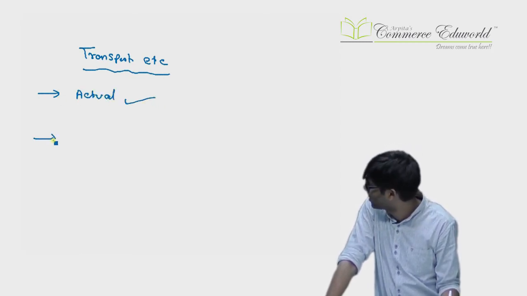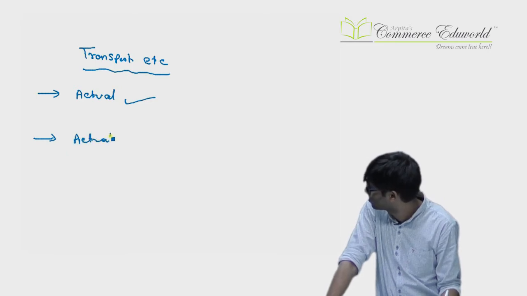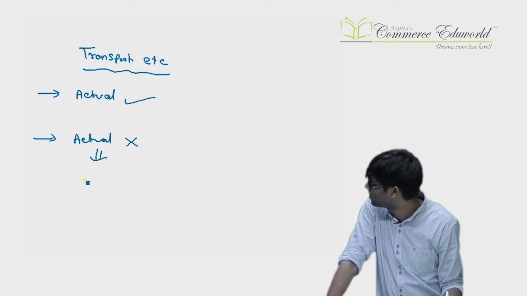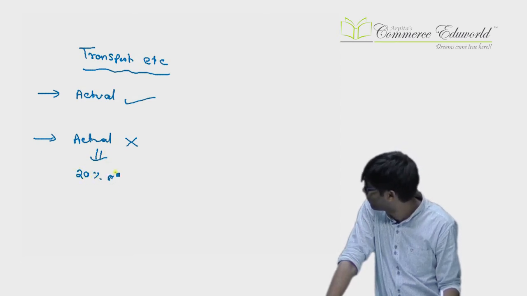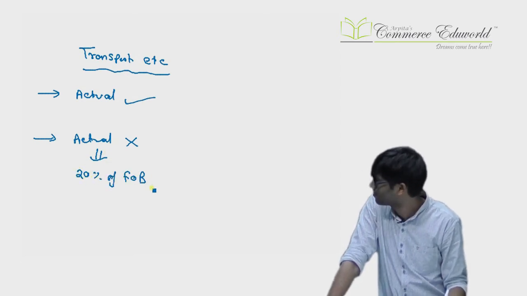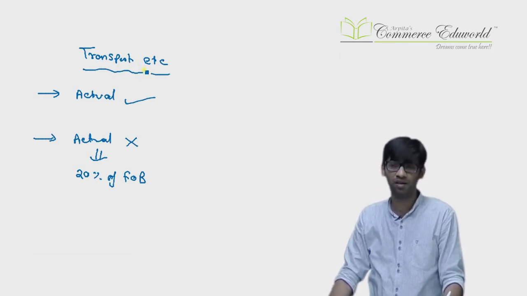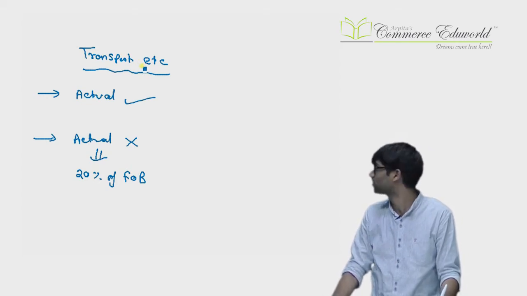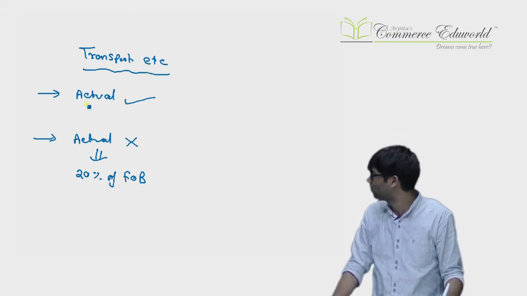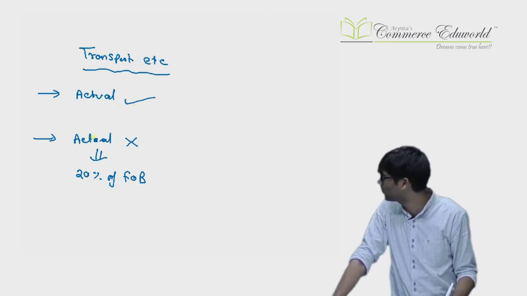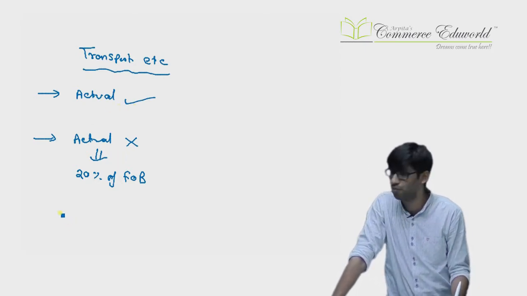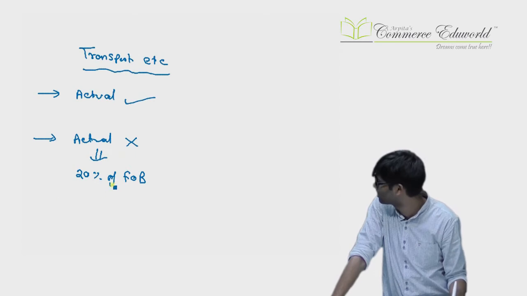If you don't know the actual transportation cost, then they consider 20% of FOB. For transportation etc., meaning transportation, loading, unloading etc. for delivery of goods to the place of importation, if you know the actuals, actuals are considered. If you don't know the actuals, 20% of FOB is considered.